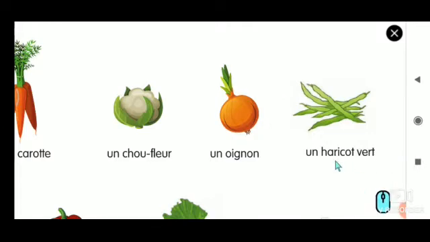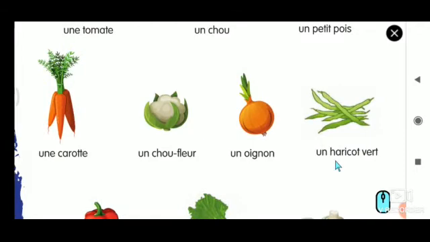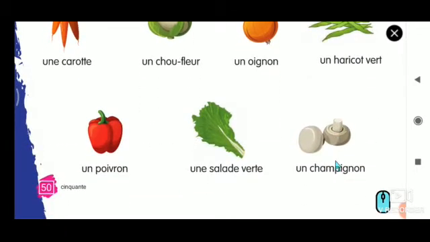And haricot vert. It is nothing but beans, green beans. This is bell pepper. Hope your mom will cook for you. And poivron.